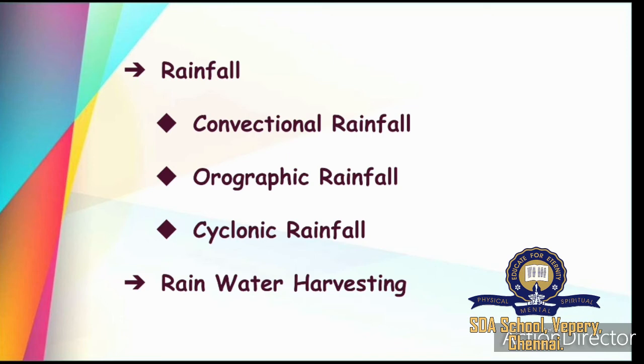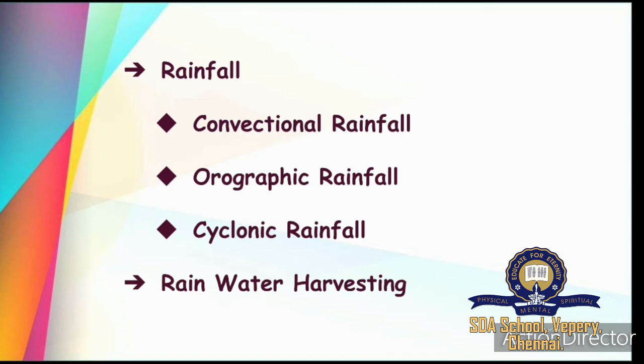Next we shall see about orographic rainfall. This is also a very interesting thing. What will happen when the wind moves from the seas to the land? The moist wind from the seas will rise up and move over a mountain range. When it reaches the mountain range, it becomes cool and it will cause heavy rainfall.